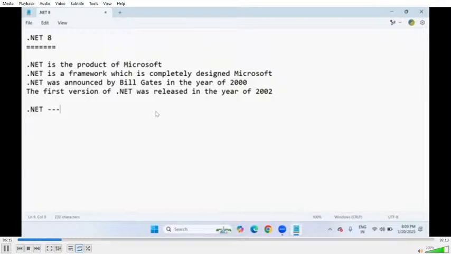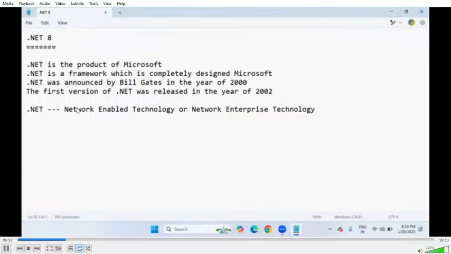According to Microsoft, there is no official abbreviation of .NET.